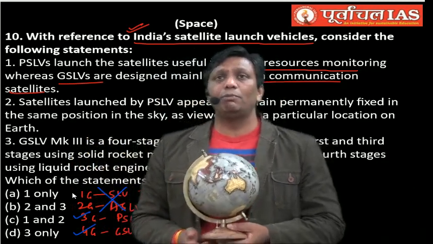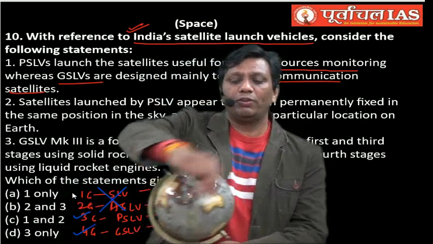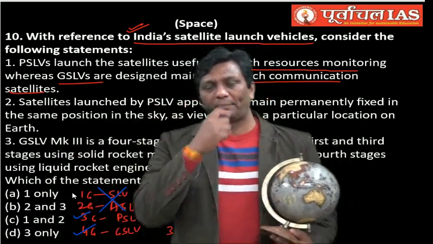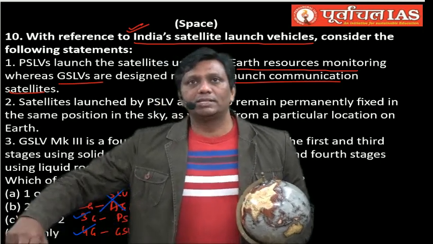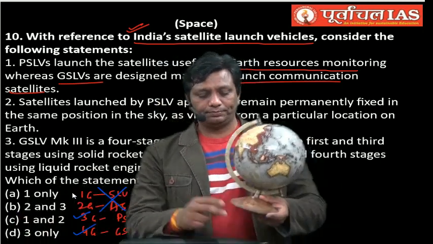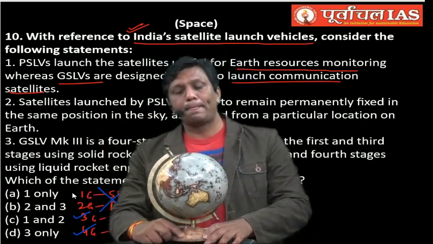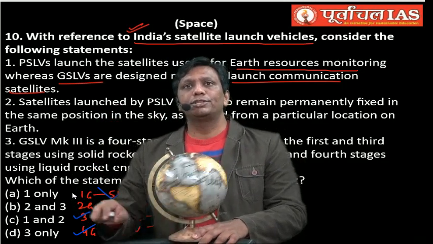If a satellite moves perpendicular to this direction, along the equator, this is called an equatorial satellite. You see here, what about the rotation of Earth? West to east.